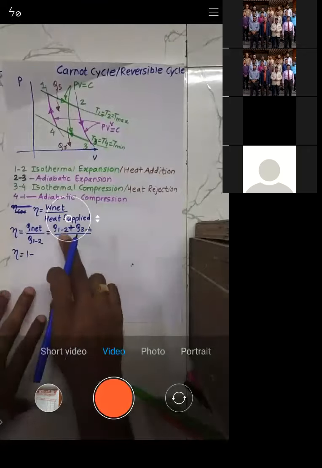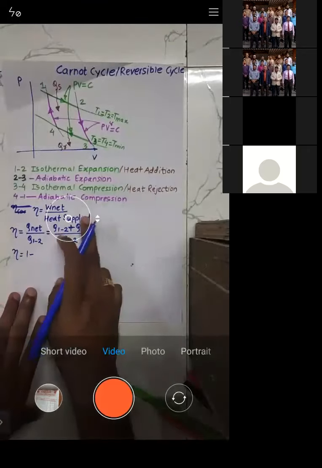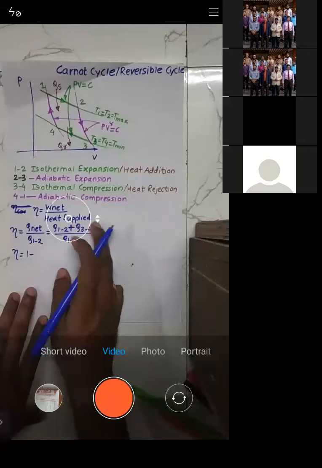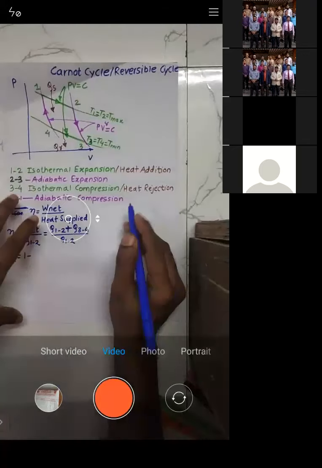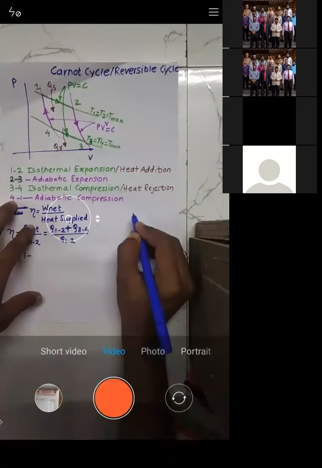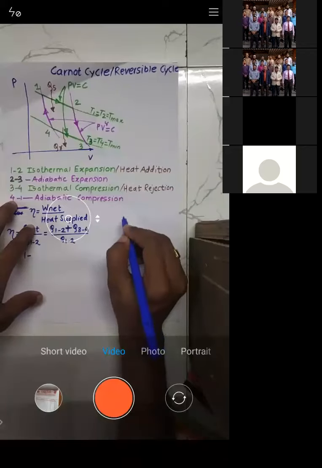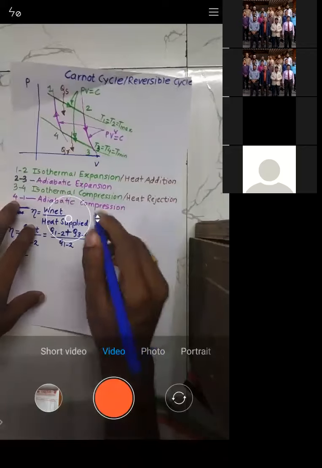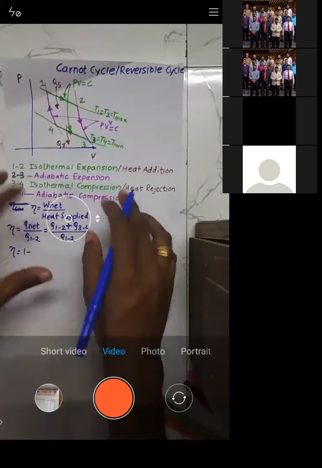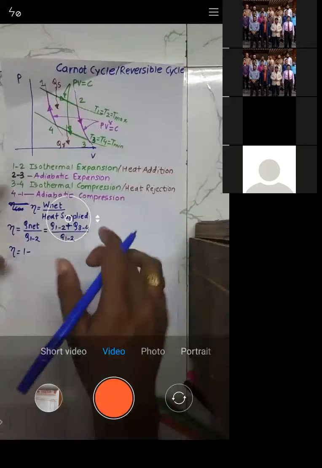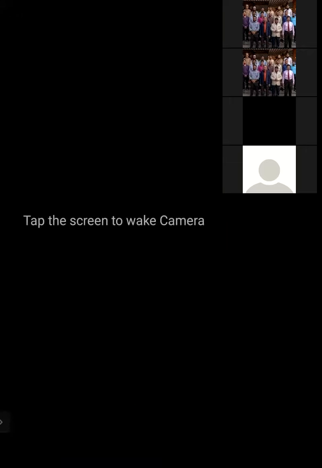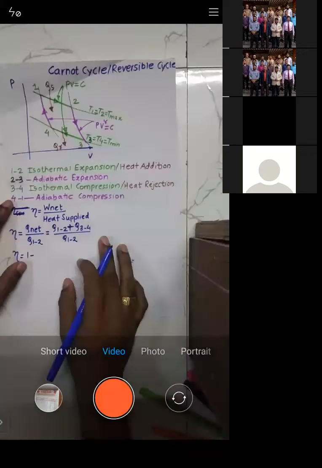What I did is heat supplied plus heat rejected, provided this value is minus. It's like 5 minus 3, which you can write as 5 plus minus 3. Is it okay or not? So what we'll get here is like this, right? Is it okay? Yes or no?